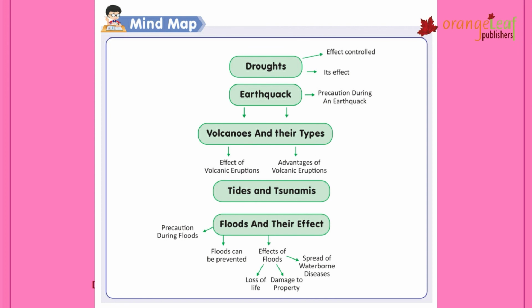Floods are caused because of overflow of water bodies. We can take certain precautions during floods. Floods can also be prevented. The effects of floods are loss of life, damage to property, and spread of waterborne diseases. Droughts are a condition of severe shortage of water. There are certain effects of droughts, and those can be controlled.